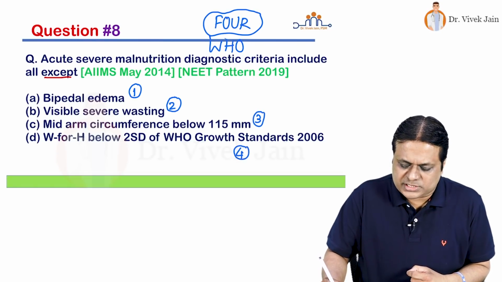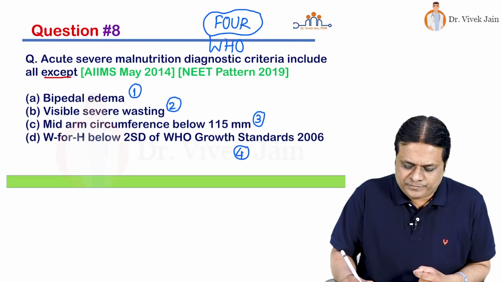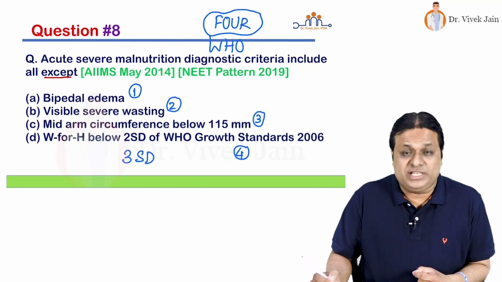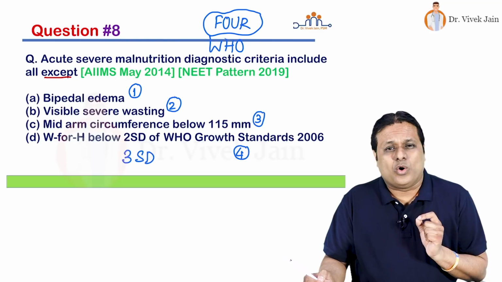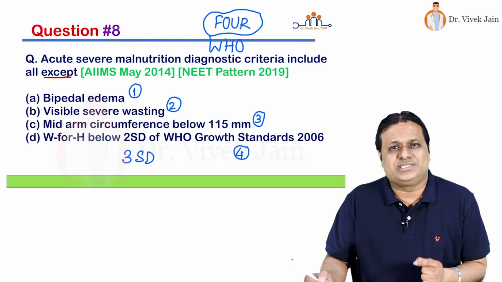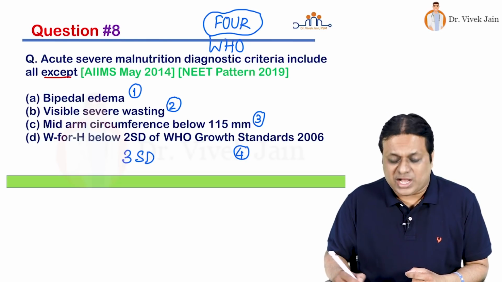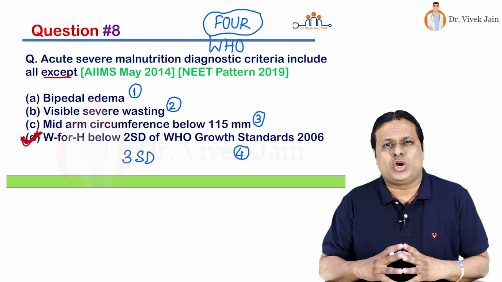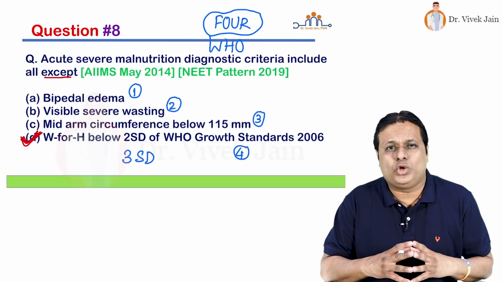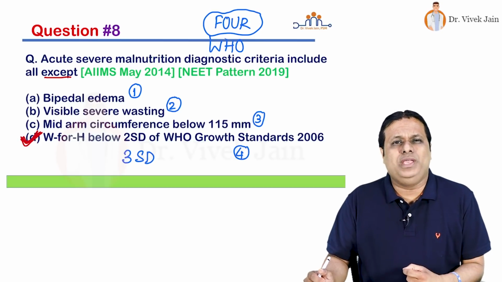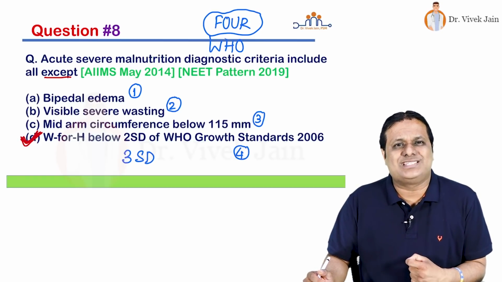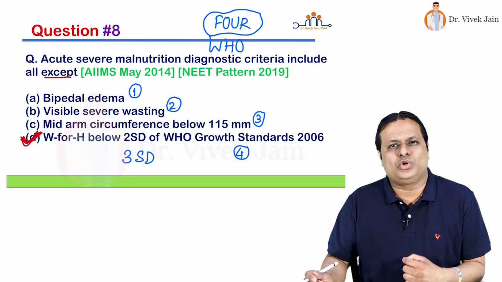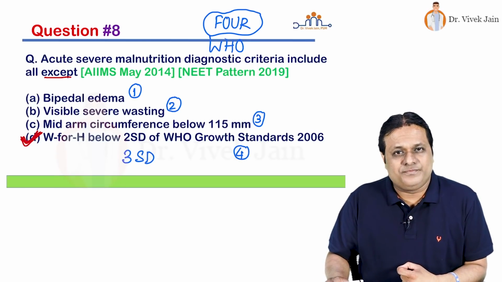And number 4 is when weight for height is below 3 standard deviation, not 2 standard deviation, of the WHO growth standards 2006, that is MGRS standards. So the answer to this question is choice number D. So weight for height is not below 2 standard deviation, it should be below 3 standard deviation to be called acute severe malnutrition by using WHO diagnostic criteria.